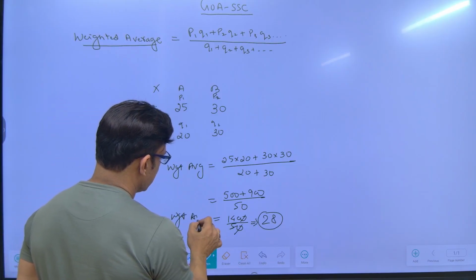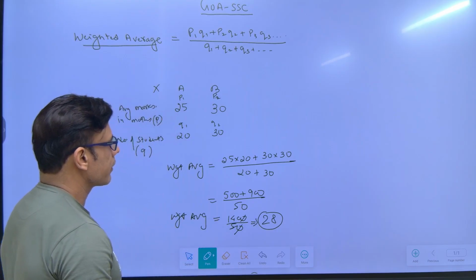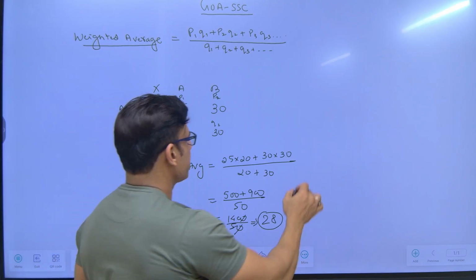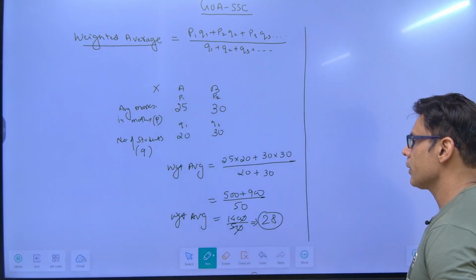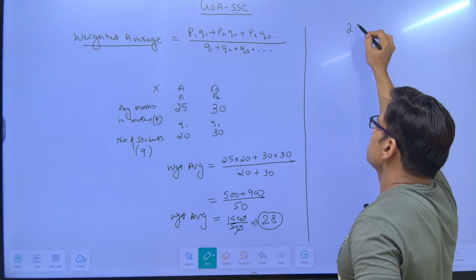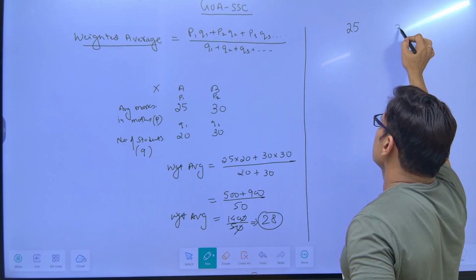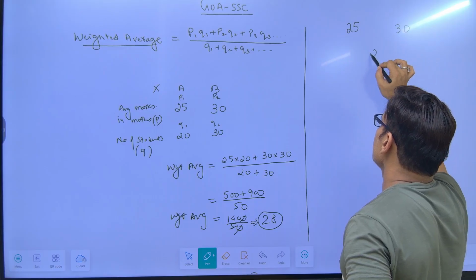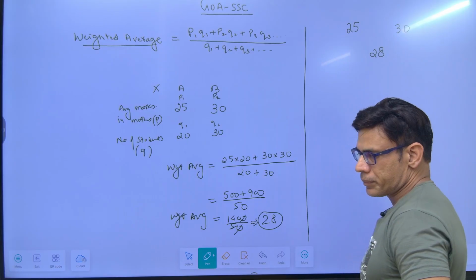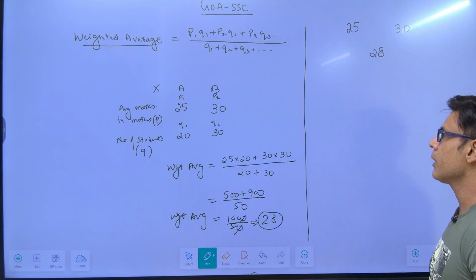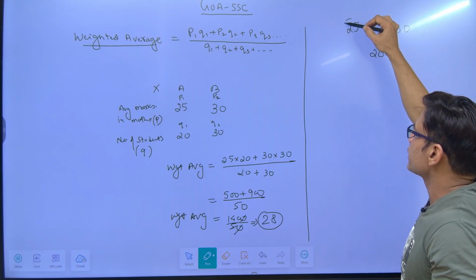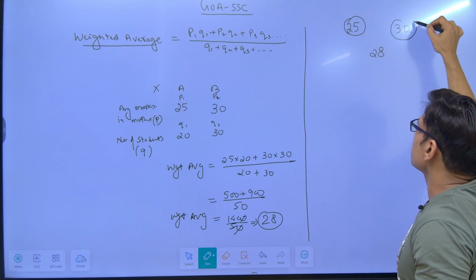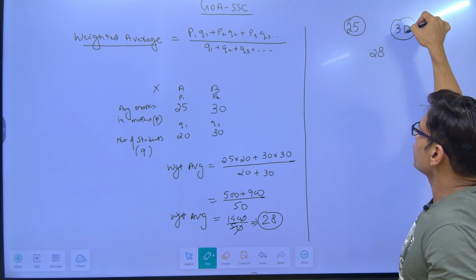Weighted average is nothing but equal to 28. Now observe a few things from here. In the first case the average is 25 and in the second case the average is 30, and the weighted average lies somewhere between them. Understand, your weighted average will always lie between the given averages. The given averages are 25 and 30, so this 28 will lie between 25 and 30.